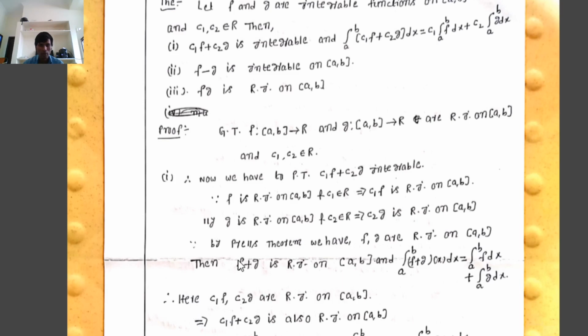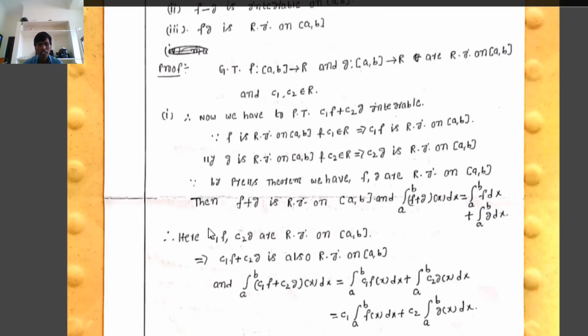Now we consider f equal to c1f, and next, g equal to c2g. Here c1f and c2g are two Riemann integrable functions on the closed interval [a, b]. Therefore, using the above statement, that implies c1f plus c2g is also Riemann integrable on the closed interval [a, b].